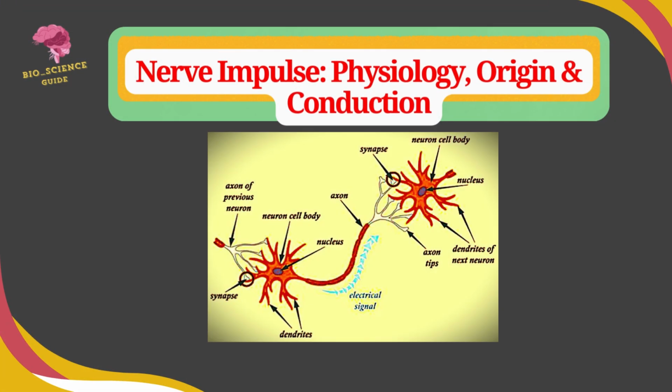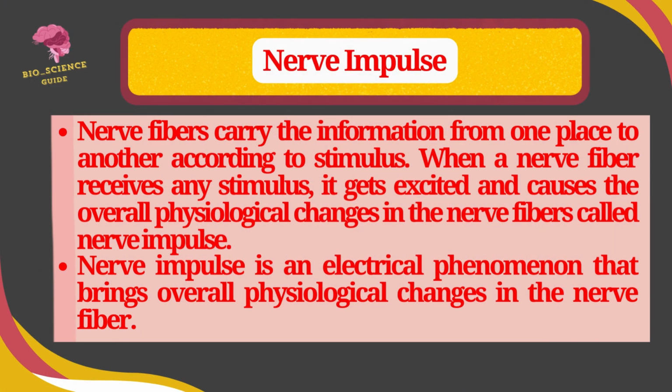Today the topic is nerve impulse, its physiology, origin and conduction. Nerve fibers carry information from one place to another according to a stimulus. When a nerve fiber receives any stimulus, it gets excited and causes overall physiological changes in the nerve fiber called nerve impulse. Nerve impulse is an electrical phenomenon that brings overall physiological changes in the nerve fiber.